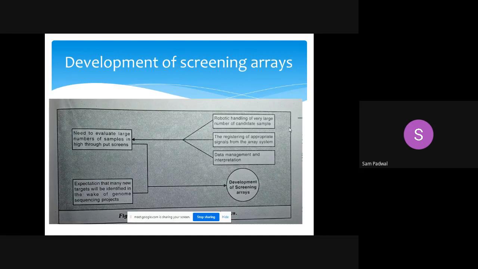Now what more can we use? You can use robots, data management software, and different array systems, and we will ease the screening program. So this is a very important step during development of a product or a process, the screening step. For example, we are producing enzyme. We want the highest enzyme-producing organisms. What do we do? Screening is done in a 250 ml flask.